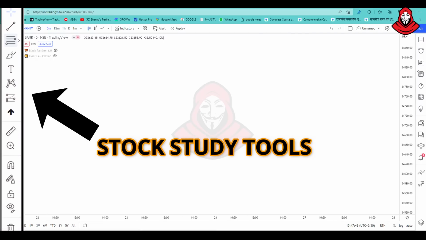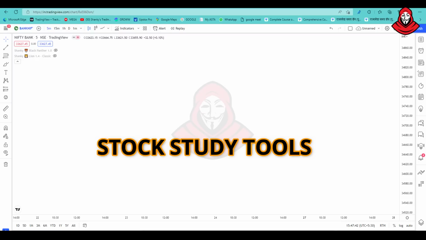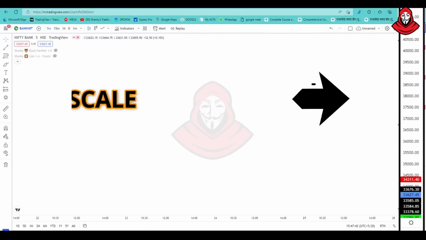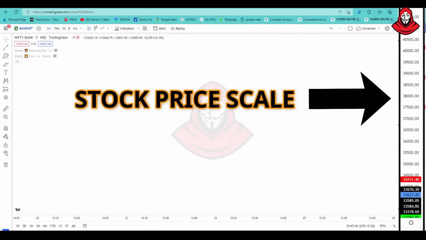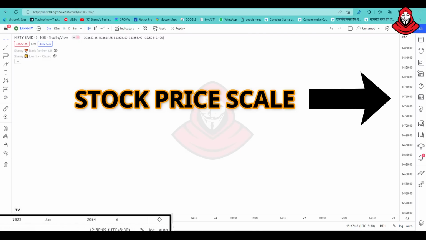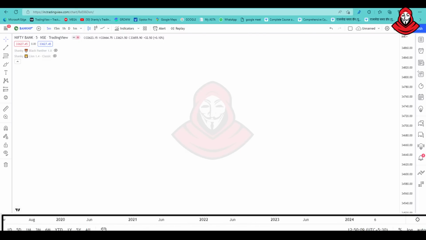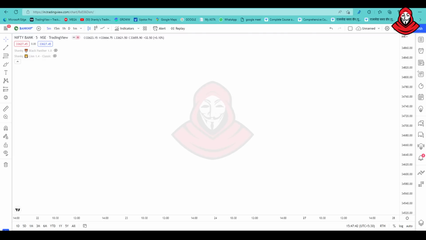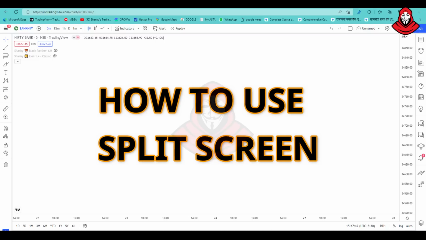And there are stock study tools. On the left-hand side, if you want to draw a line, a lot of tools are there. You can go into them in detail. For drawing lines, you have to use the left-hand side toolbox. On the right-hand side, the numbers are the stock price scale, because right now we are watching Bank Nifty. At the bottom is the time scale, which tells you the timing, like from 9 o'clock when the market starts, to 3 o'clock when it ends.